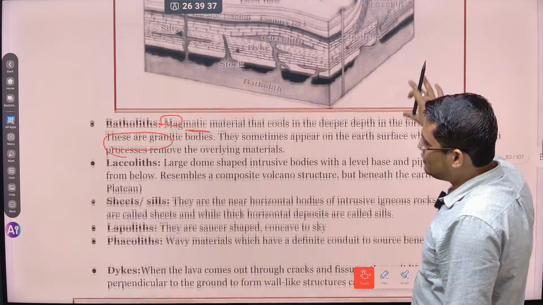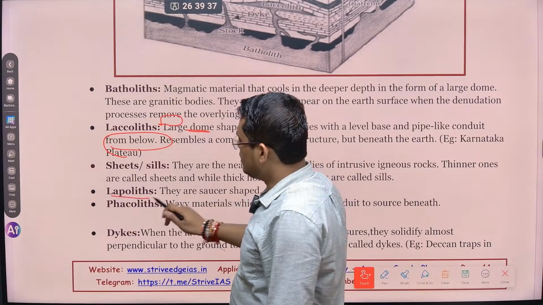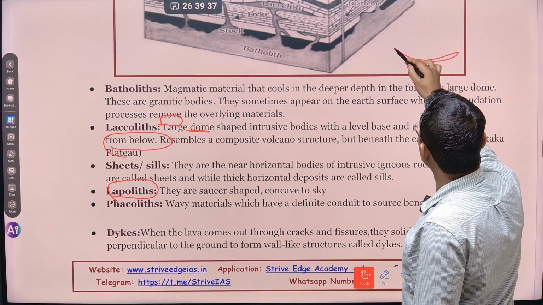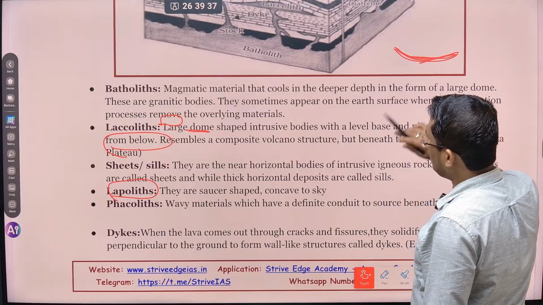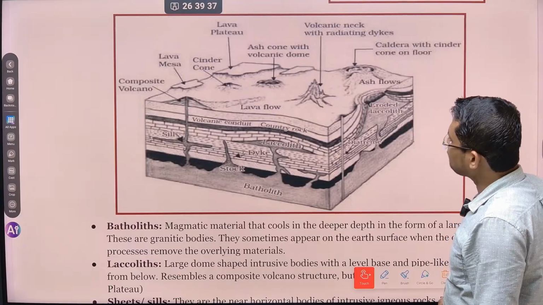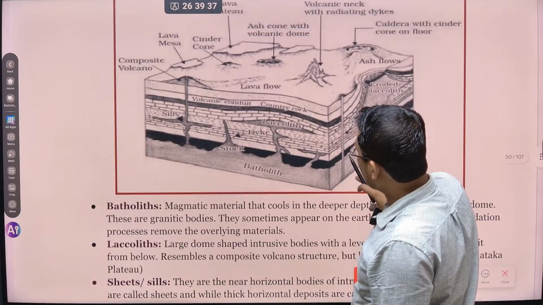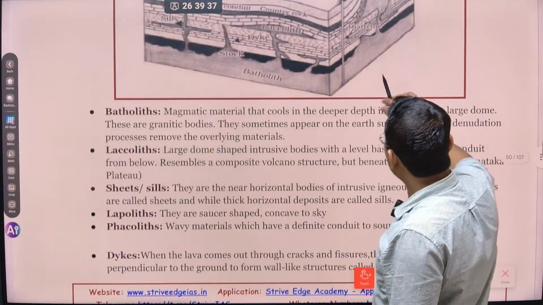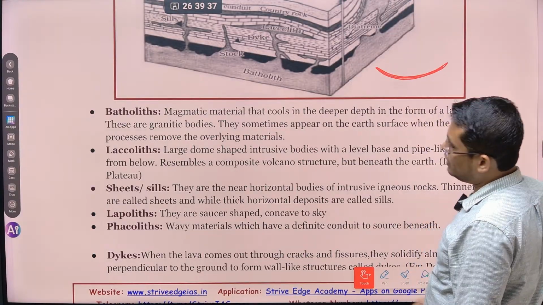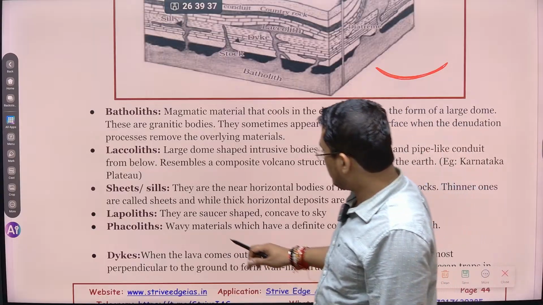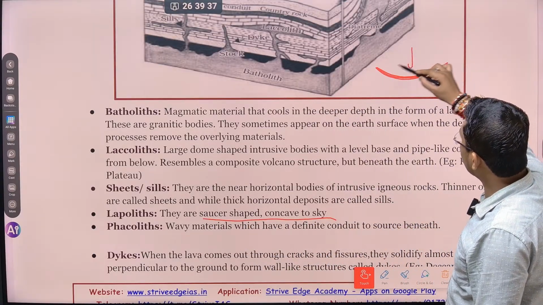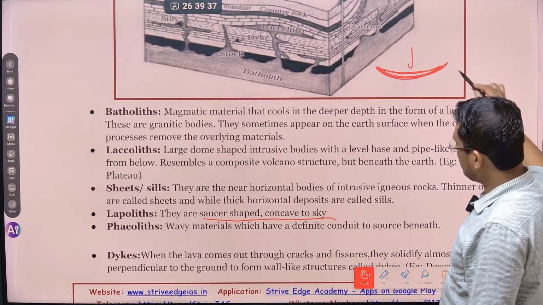Okay. The next is lopolith. Lopolith is like a saucer shape. सॉसर शेप कैसे होती है? This is what this saucer shape is. इसको हम क्या बोलते हैं? Lopolith. मैं आपको example दिखा देता हूँ lopolith कैसे होती है. Lopolith means this shape of rock when formed, they are called lopolith. Okay, and they are saucer shape and concave to sky. देखो concave, यहाँ से आप देखते तो cave की तरफ आपको दिखती है ना, ठीक है, concave to the sky.